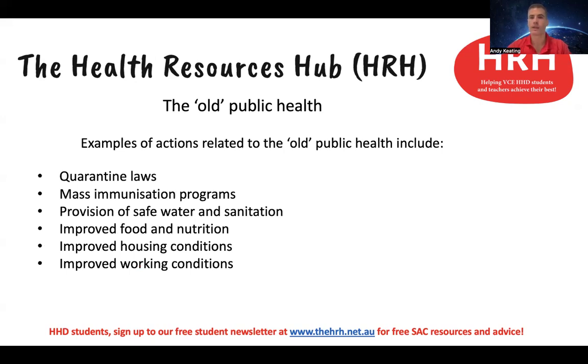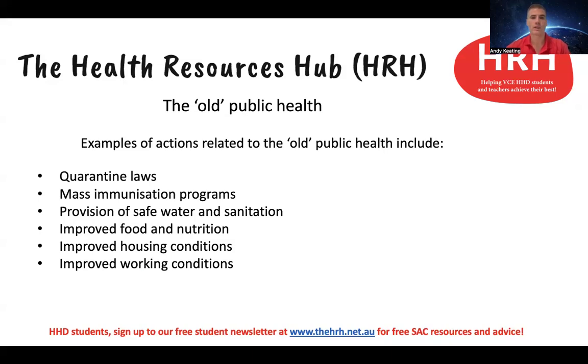I think this is probably the most important thing to be across for this part of the course, because you will then be able to link some of these actions to some of these improvements in Australia's health status. The first one mentioned there is quarantine laws. Quarantine laws refers to where the government engages in things like screening as individuals are coming into Australia from overseas. That means they're able to spend some time looking at whether or not individuals are likely to be carrying this bacteria or virus and therefore likely to be spreading infectious diseases if they move into the country.